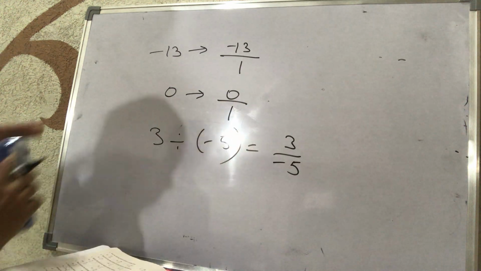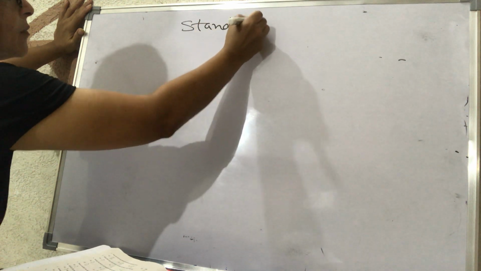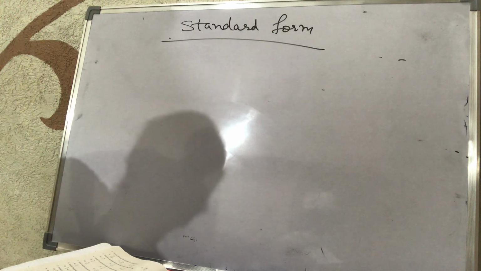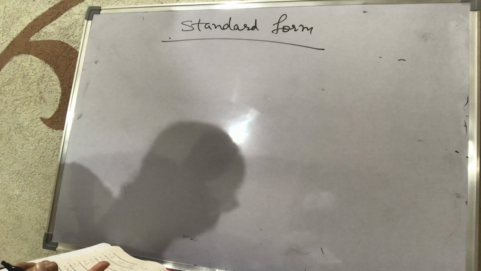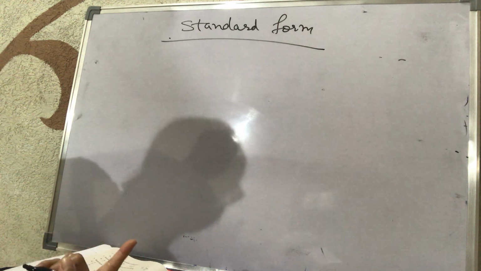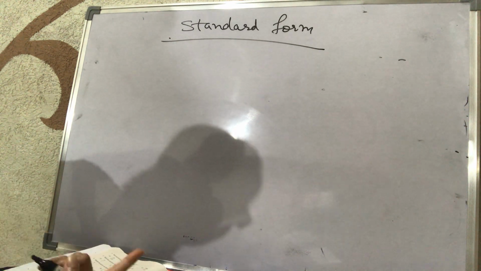The next topic is writing a rational number in the standard form. For that, you have to keep 3 things in mind. The first thing is, if the minus sign is in the denominator of the rational number, you will shift it to the numerator.